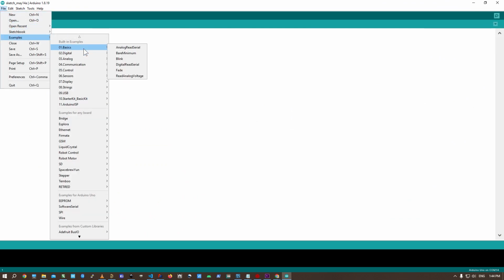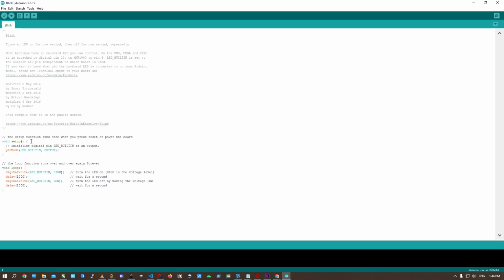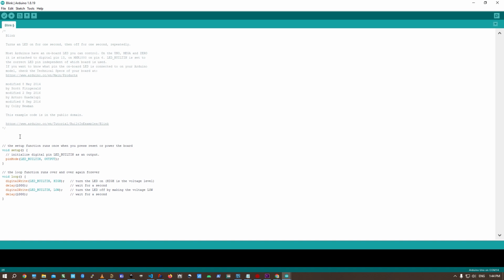Now open up Sketch, go down to Examples, and then underneath Basic and Blink. Now what we want to do is define the LED pin as IO pin 2. That's where we have our LED hooked up. So we need to change the code a little bit here.